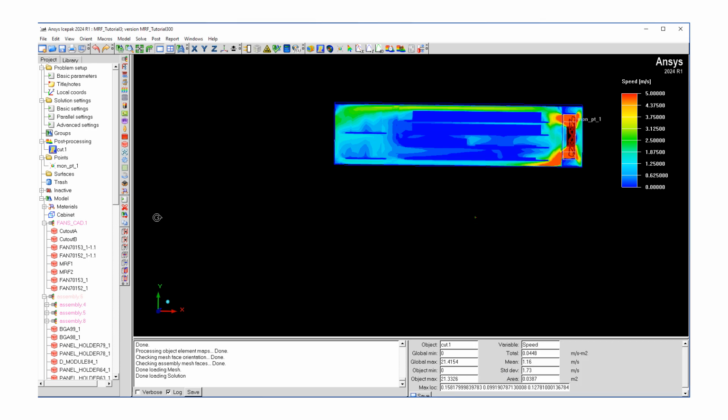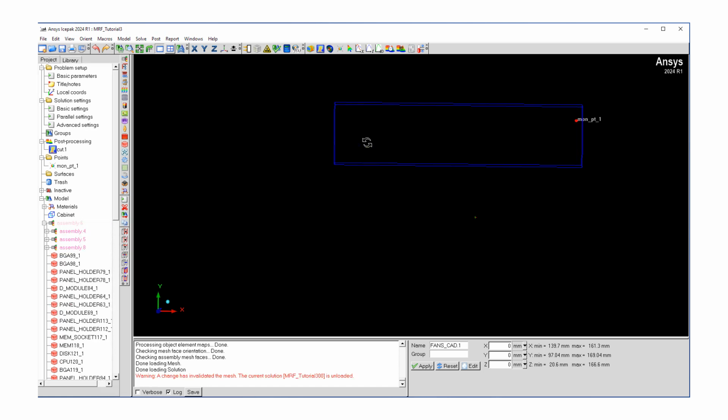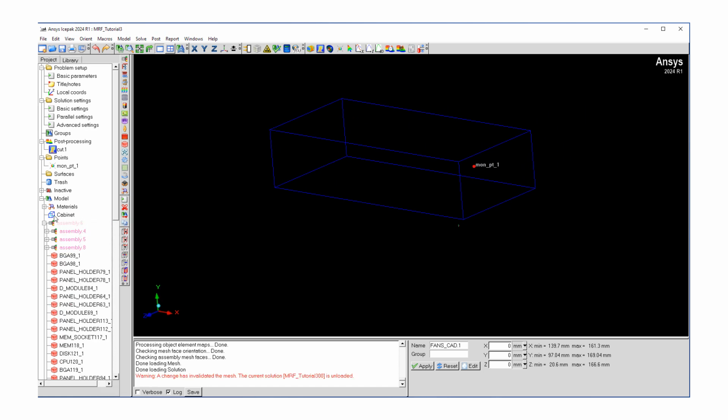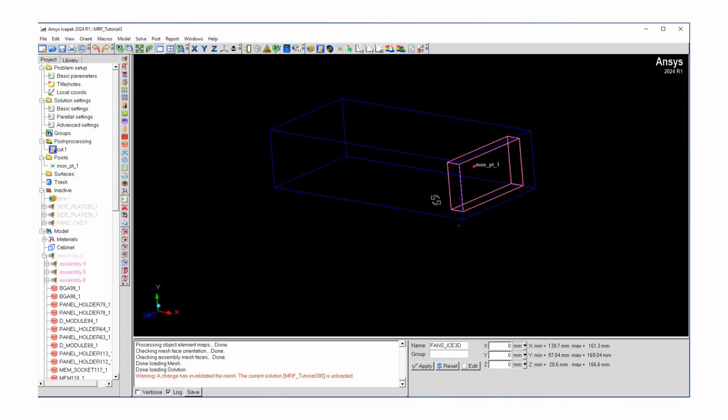Let's, for example, just close this, and what we'd like to do is inactivate the fan model and the components, and then we're just going to activate the 3D fan model, which is this pink block here.